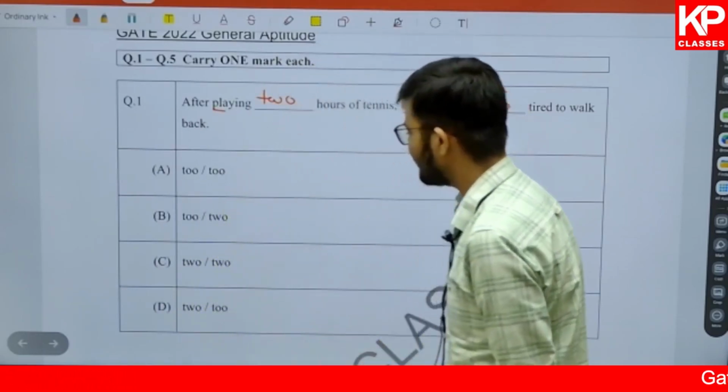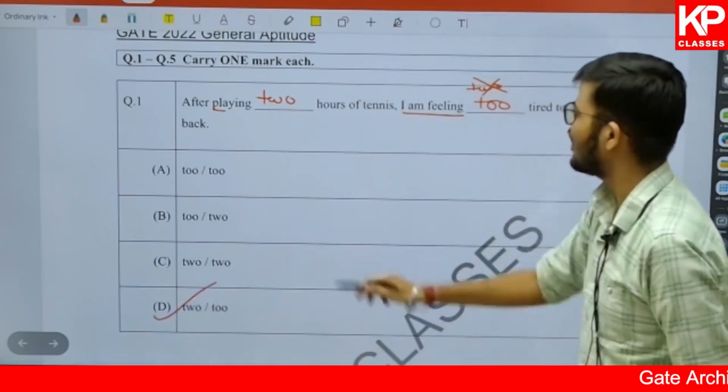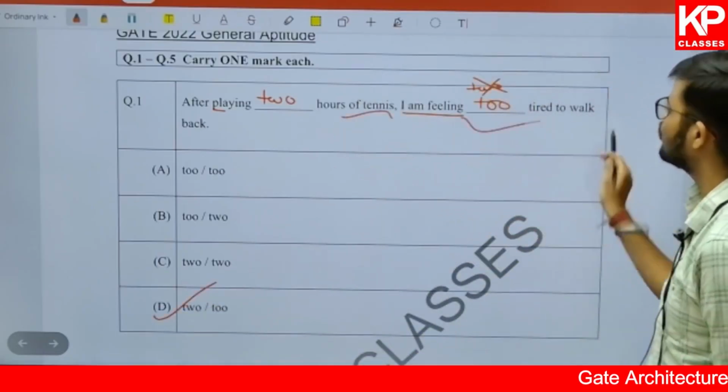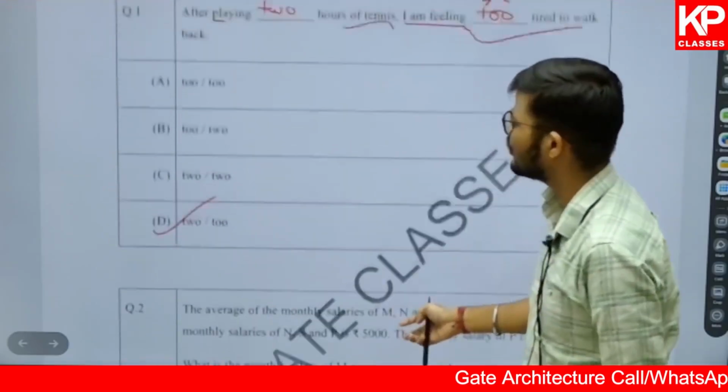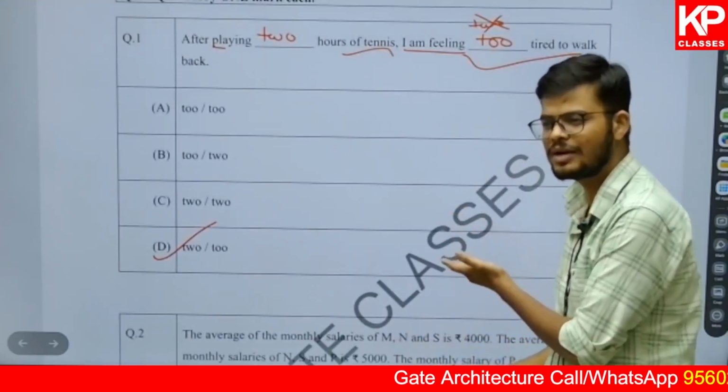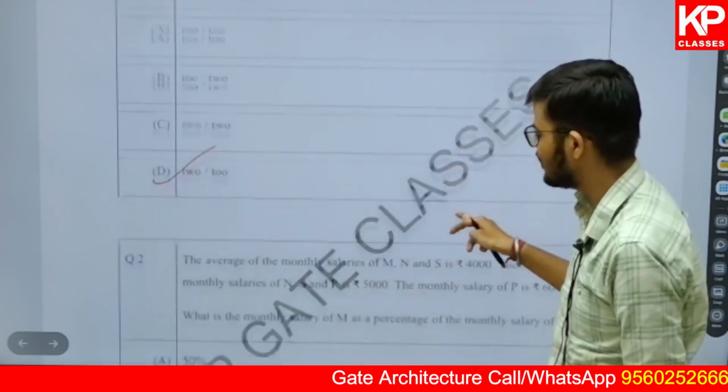So which option are we left with? Only option D is the correct one. After playing 2 hours of tennis, I am feeling too tired to walk back. This question number 1 is done. Now you don't need any prior knowledge of the subject. You will be able to solve these kinds of questions.